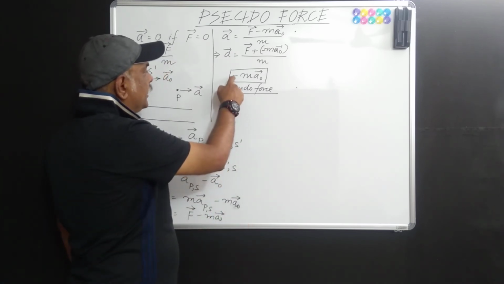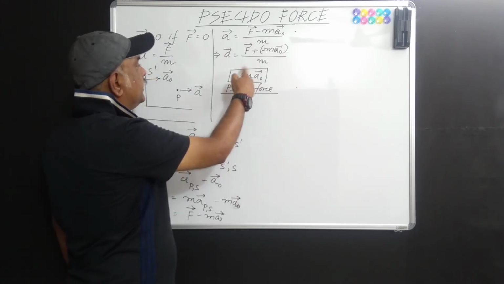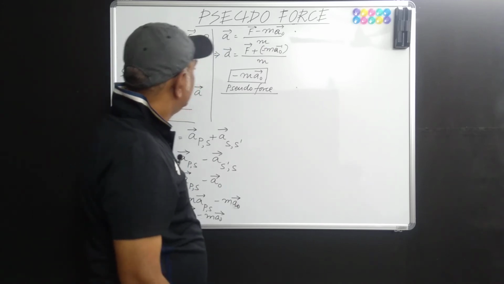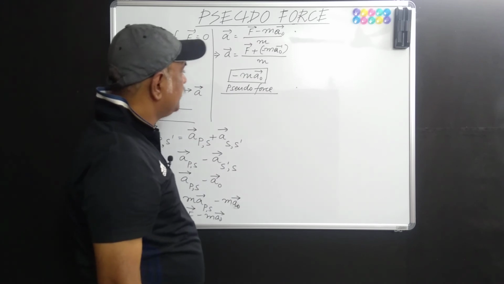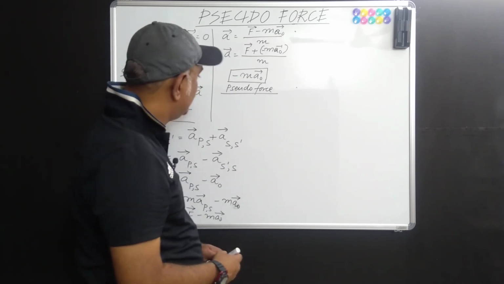Naturally, we will mark this force opposite to the direction in which the frame of reference is moving. See, how simple is it, isn't it?